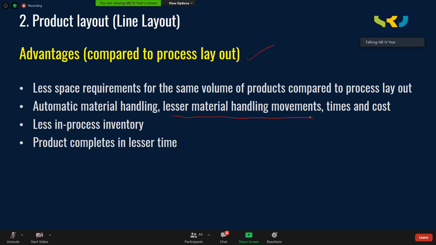These are the automated material handling equipment. That too, lesser distance every time they are handling. From one mission to another mission, the distance traveled is less, which obviously reduces time as well as cost.